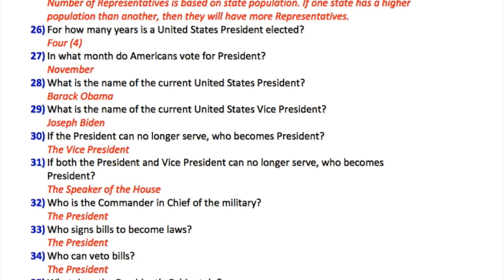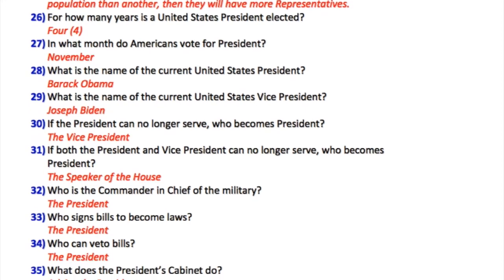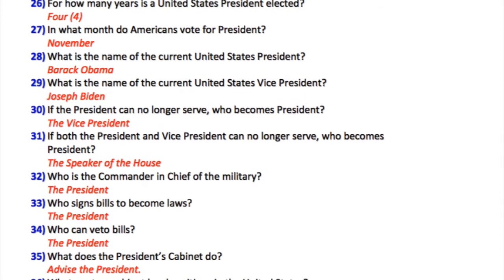28. What is the name of the current United States president? Barack Obama. 29. What is the name of the current United States vice president? Joseph Biden. 30. If the president can no longer serve, who becomes president? The vice president. 31. If both the president and vice president can no longer serve, who becomes president? The Speaker of the House. 32. Who is the commander-in-chief of the military? The president. 33. Who signs bills to become laws? The president. 34. Who can veto bills? The president.